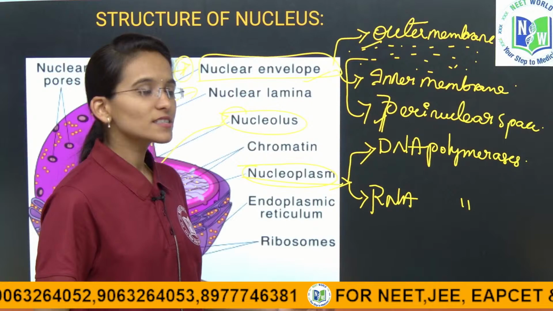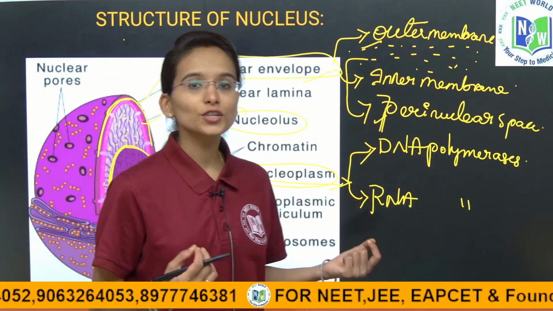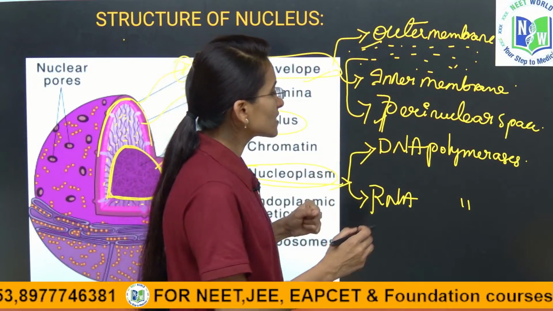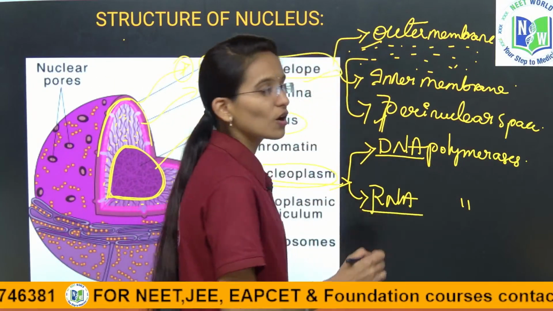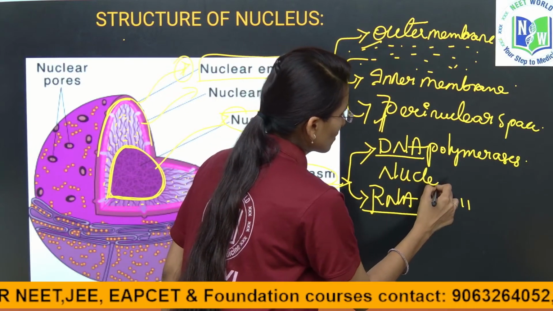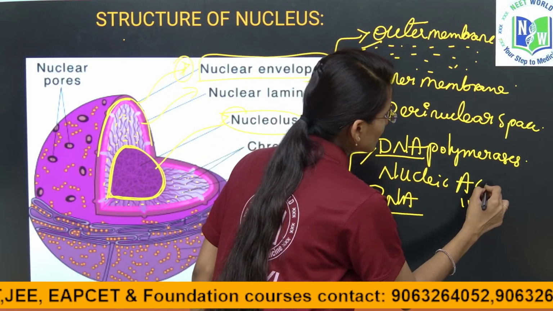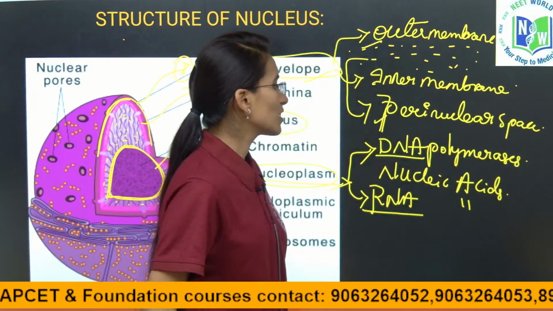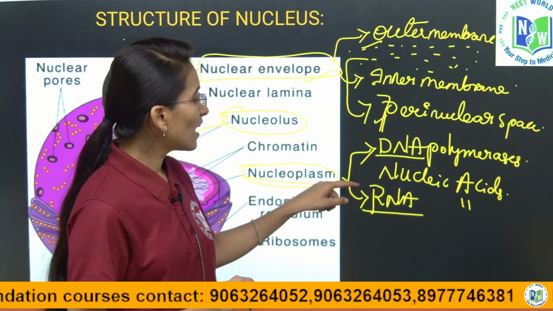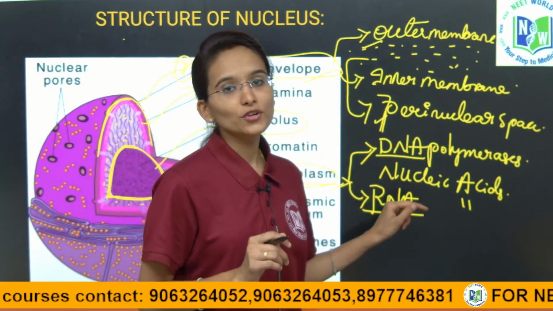DNA polymerases and RNA polymerases are present inside the nucleoplasm. These DNA and RNA are called nucleic acids. DNA is called deoxyribonucleic acid and RNA is called ribonucleic acid.